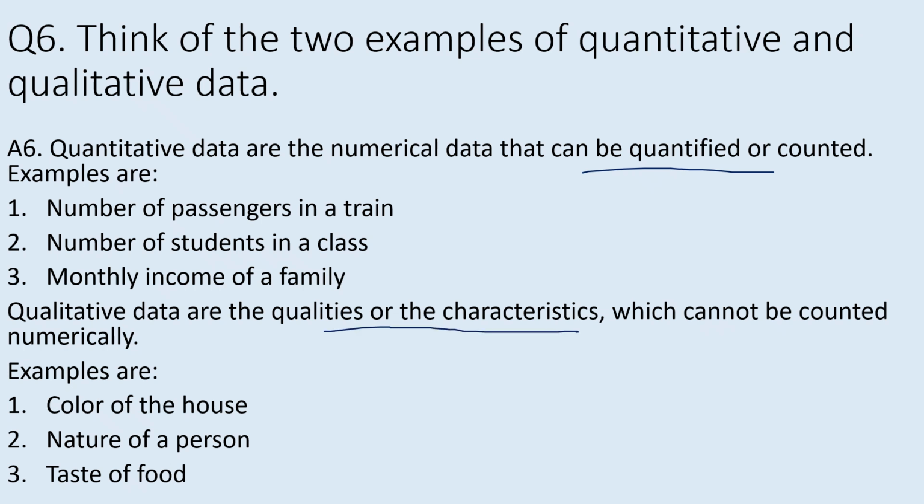What are the examples of quantitative data? They can be the number of passengers in a train, the number of students in a class, the monthly income of a family. These are all quantitative data which can be quantified or measured. Examples of qualitative data can be the color of the house, the nature of a person, the taste of food, which cannot be quantified or measured. So these are the qualitative data.